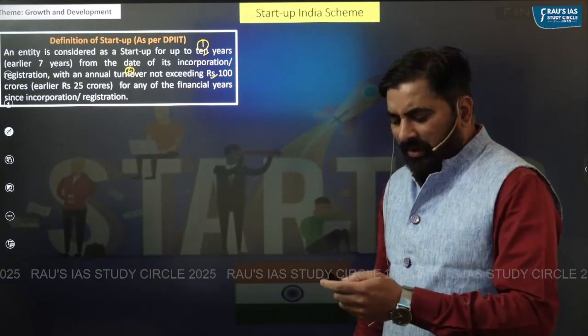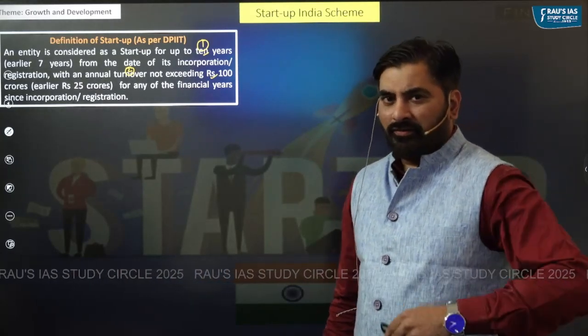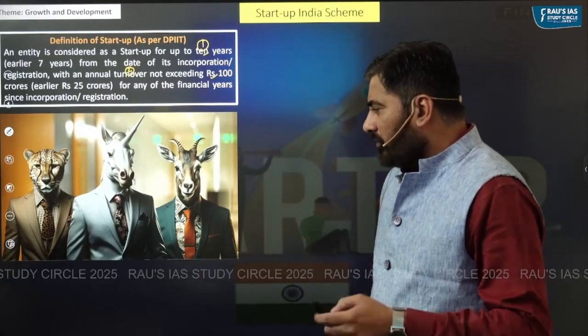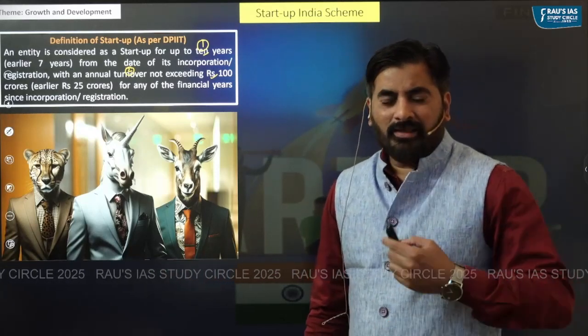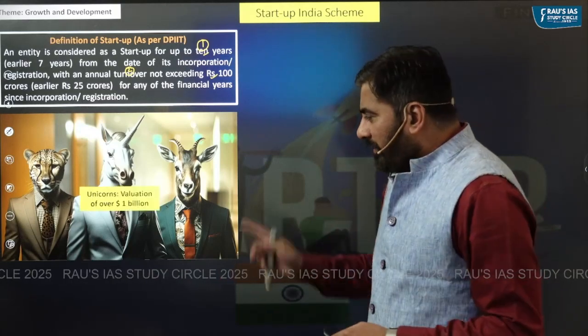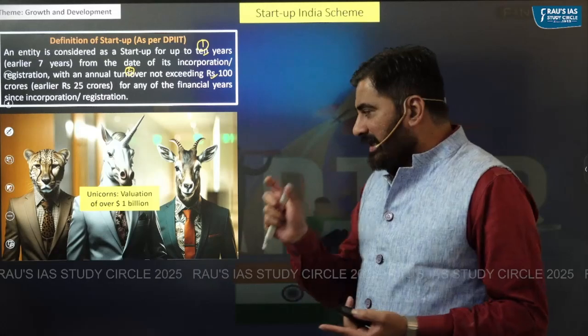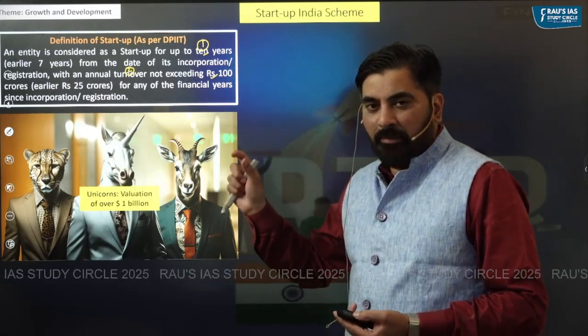Apart from that, there are some terms related to startups which we generally come across. These terms are unicorn, gazelle, and cheetah. What is a unicorn? Unicorn is a startup whose valuation is more than $1 billion.